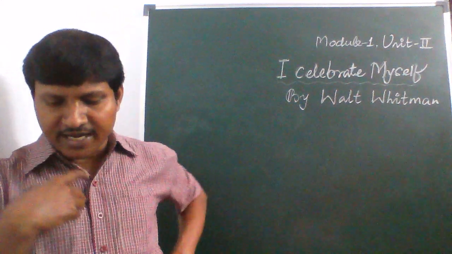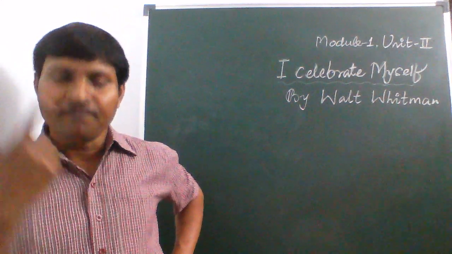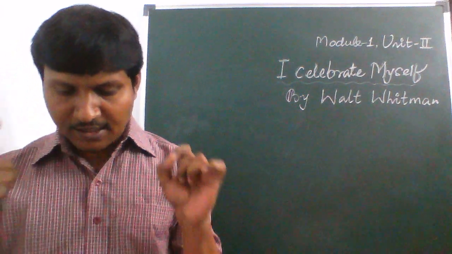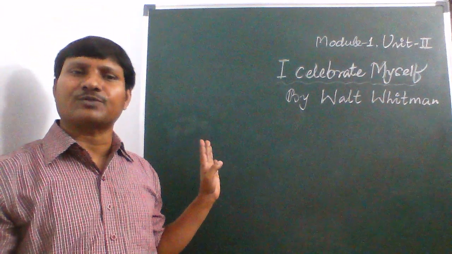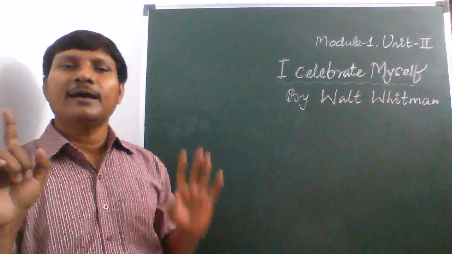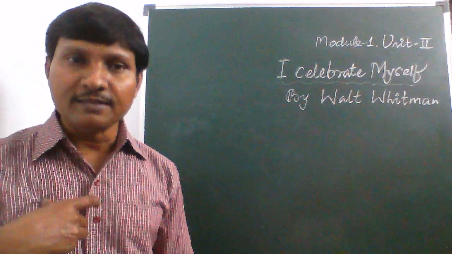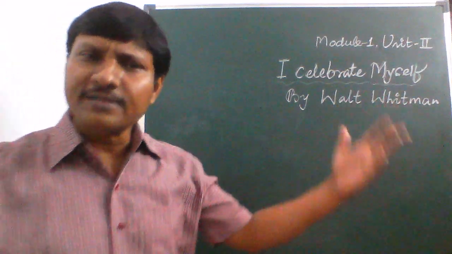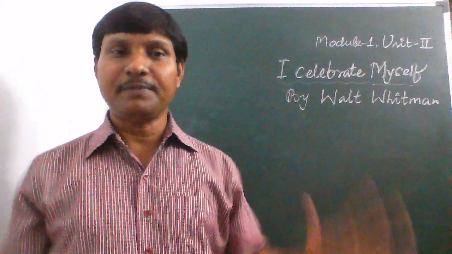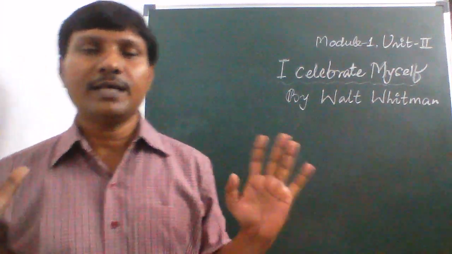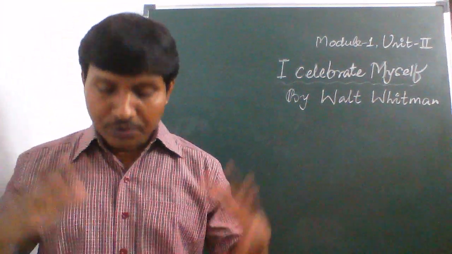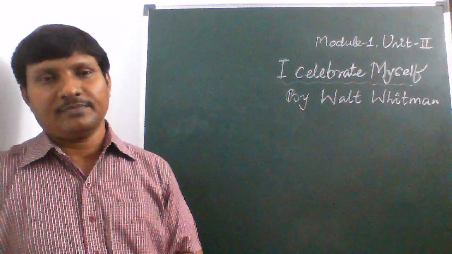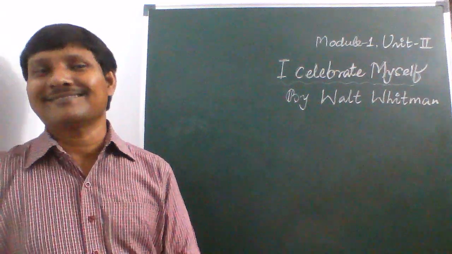I now, thirty-seven years old, in perfect health, begin, hoping to cease not till death. He's telling, I'm 37 years old and I am in perfect health. I am fully healthy. Why is he healthy? Because he has healthy thoughts. Health depends only on thoughts. So if you have healthy thoughts, you will become healthy. So I am in perfect health at the age of 37. And he is telling that I will not stop this.